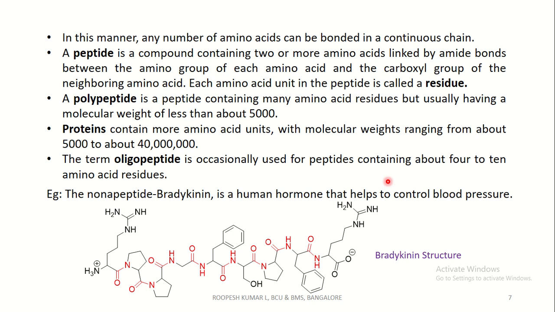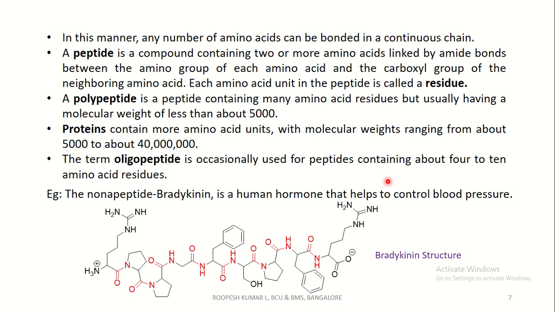Whereas oligopeptide is occasionally used for peptides containing about 4 to 10 amino acid residues. To be simple, if there are 4 amino acids in a peptide, it is called a polypeptide. If there are 4 to 10 amino acid residues, then it is called an oligopeptide.